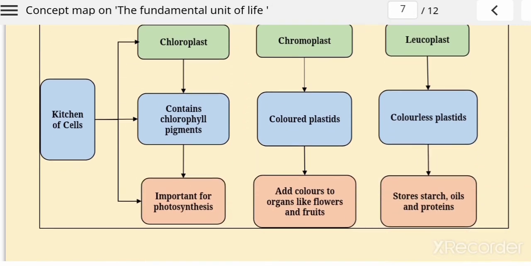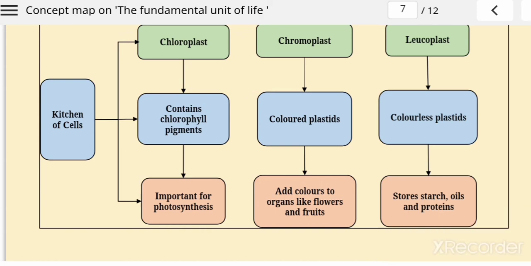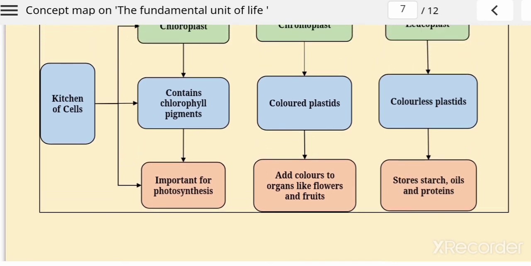Okay, and what do you mean by chloroplast? Have you heard the term chlorophyll? Where is chlorophyll present? Which one contains chlorophyll? Chloroplast contains chlorophyll pigment, and this chlorophyll pigment is very important in the process of photosynthesis. So with the help of chlorophyll only, the photosynthesis process occurs.